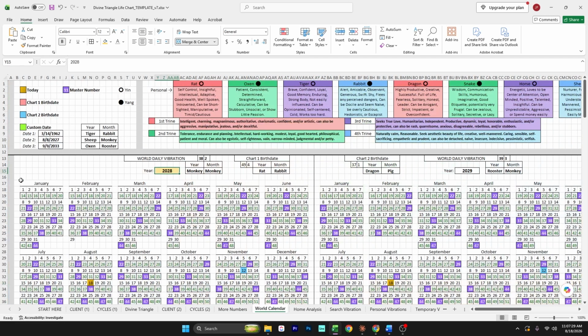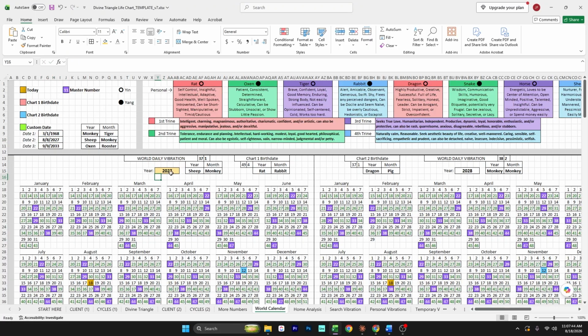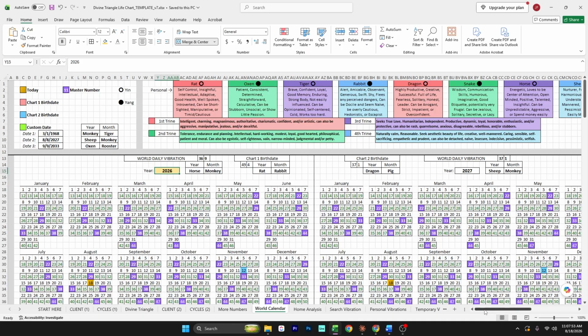The world calendar is also going to be the same as in version 5. This is where you can track the universal daily vibrations as well as the current zodiac year and month. And you can see the zodiac year and month for 3 custom dates, which you can type in these boxes here. And this is also where if you want to see a different year, you have to type it in this box here.